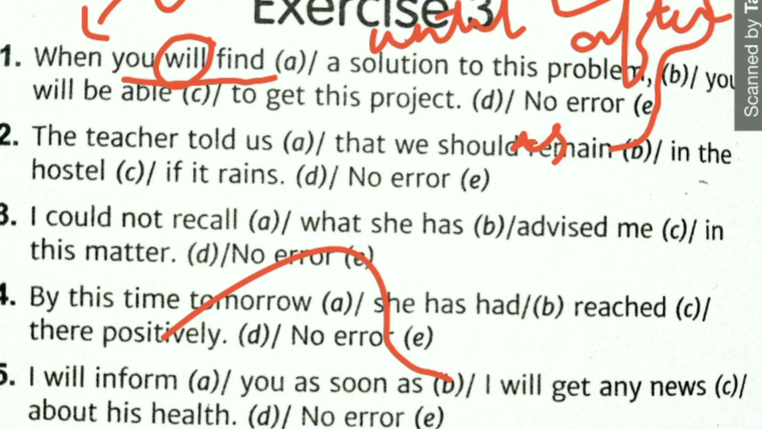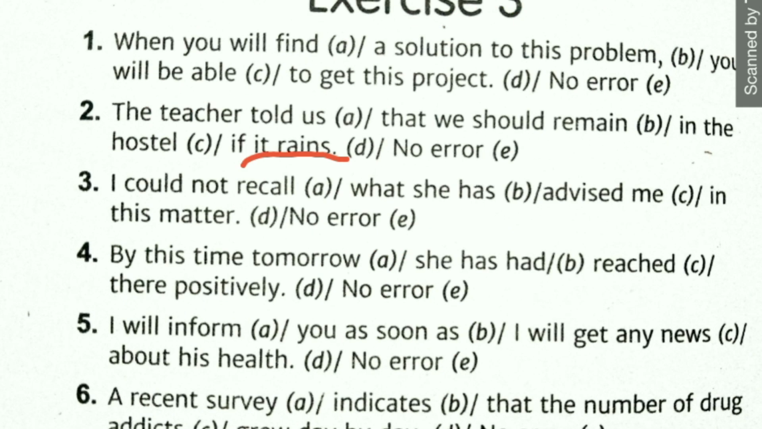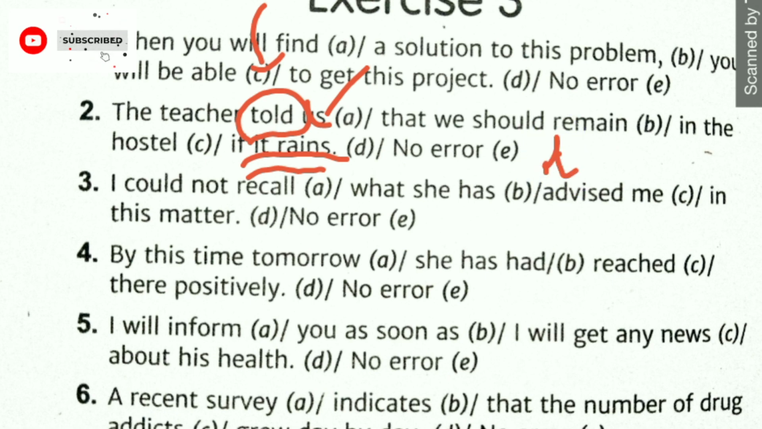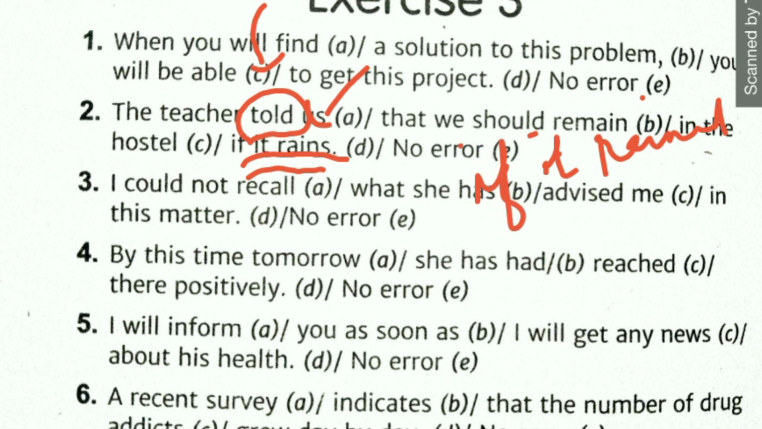Okay, and question number 2 says, the teacher told us that we should remain in the hostel if it rains. So where is the error in this? Error is in part D. And why is there an error in this part? It is because whenever we have a reporting verb in past tense, our reported speech also should be in past tense. For example, here it is, if it rains, it should be, if it rained. If it rained should have been the correct formation for this. So the error is in part D.